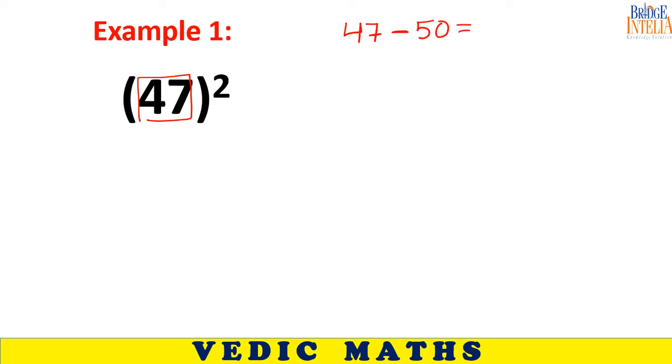What is the answer you will get? What is 47 minus 50? Minus 3. You can reach the answer immediately with the help of this minus 3. The answer can be found in two parts.